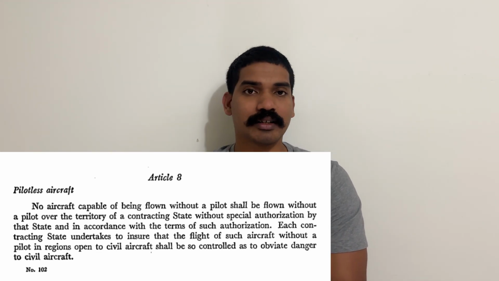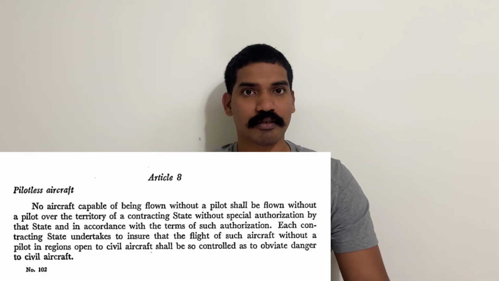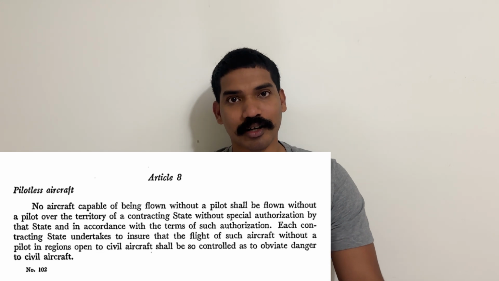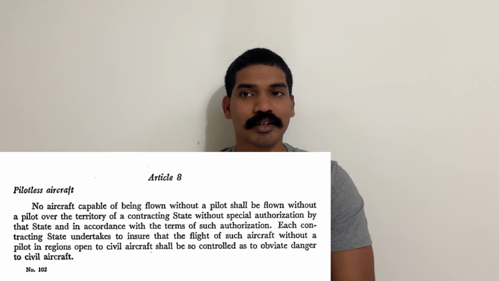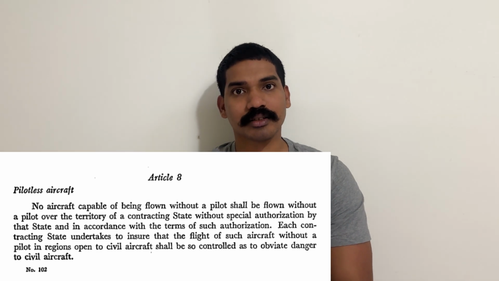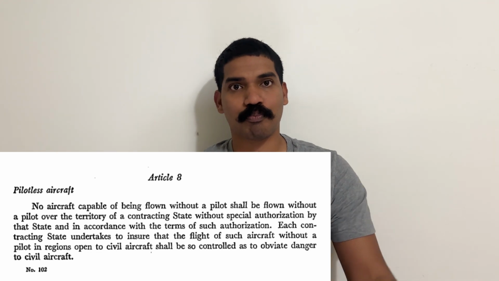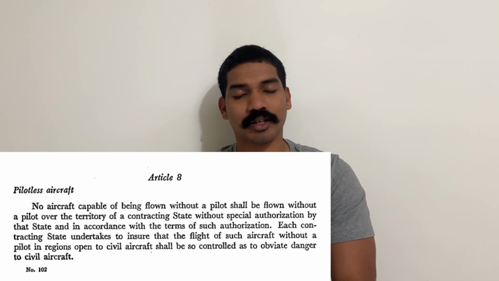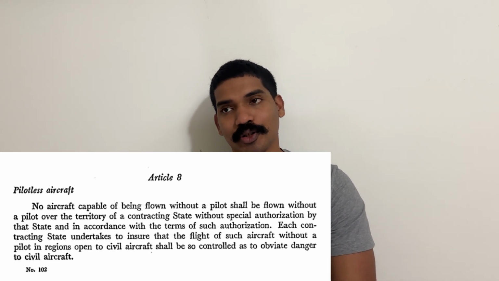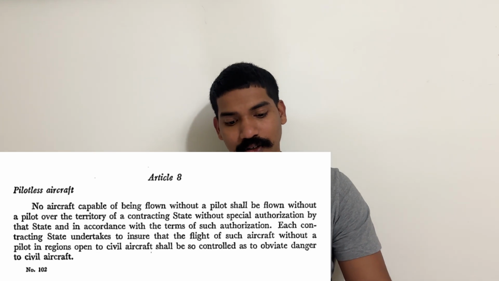So they are saying that, let's say you are flying a drone in another country, you have to take permission from them. And also, if you're flying in a controlled airspace, which basically means where other aircraft are flying, it should not cause danger to those aircraft, and also it should have prior permission, and it should be controlled basically, right? So that it does not pose danger to any other aircraft or its passengers, right?